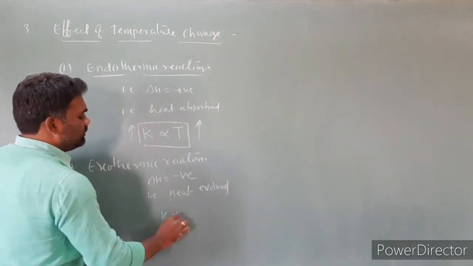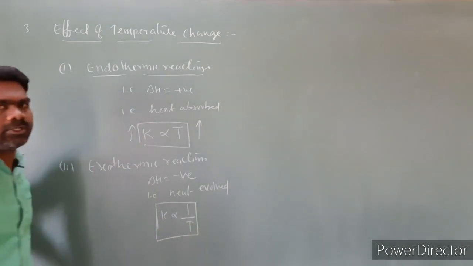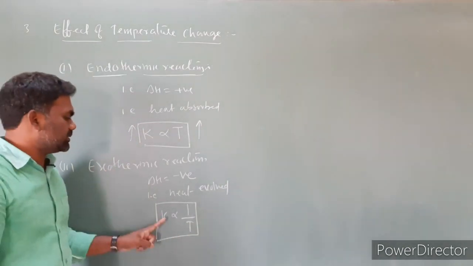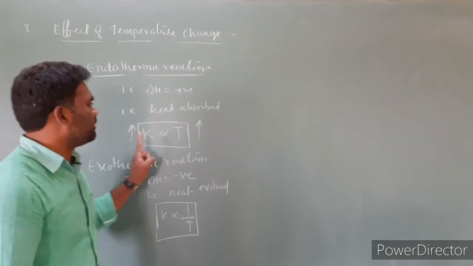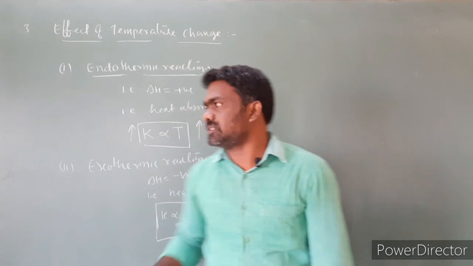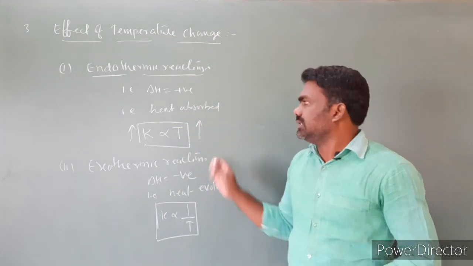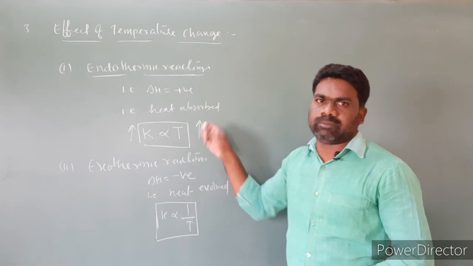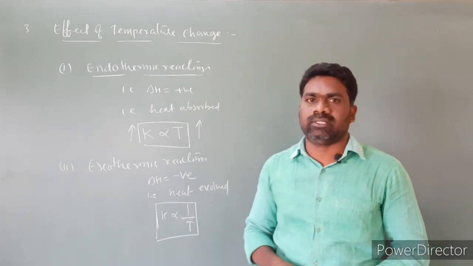So K is inversely proportional to temperature. For exothermic reactions, K is inversely proportional to temperature; for endothermic reactions, K is directly proportional to temperature. This we already learned in the value of equilibrium constant depending upon temperature, explained using the van't Hoff equation. This is the effect of temperature change.